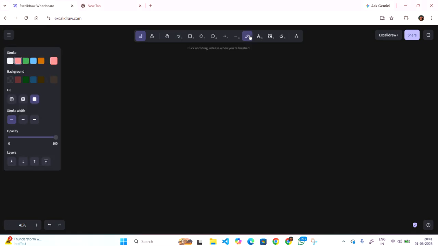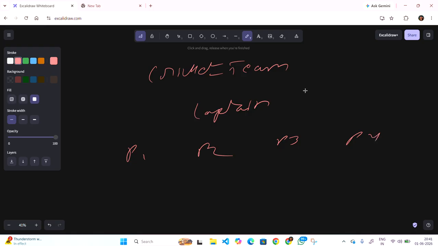Coming to a real-time scenario, let's understand the role of Ansible. Suppose a cricket team is there. There will be a captain and there will be players: player one, two, three, four.